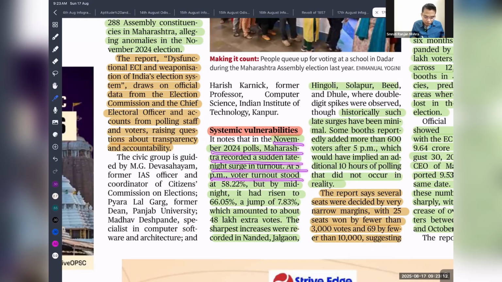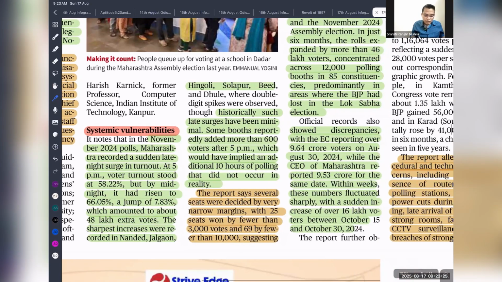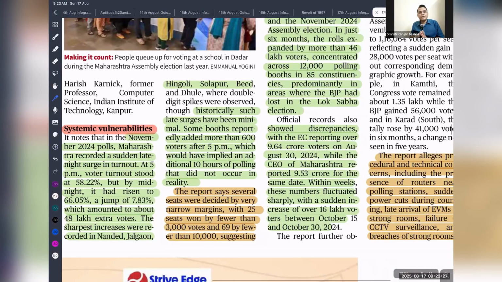At 8 p.m. the turnout was 58%, but by midnight it was 66%. That means a 7.83% jump, which led to 48 lakh extra voters in different regions. So it clearly suggests that something may be wrong.